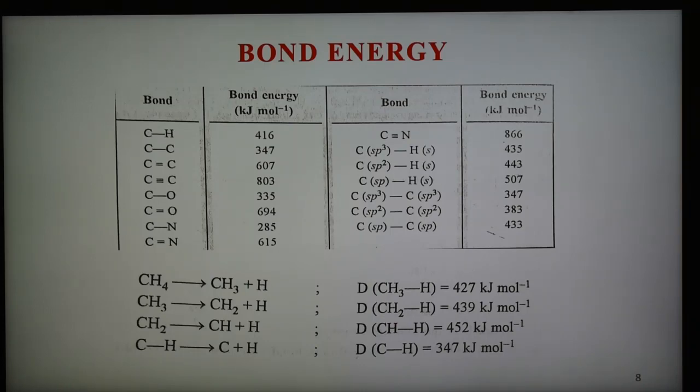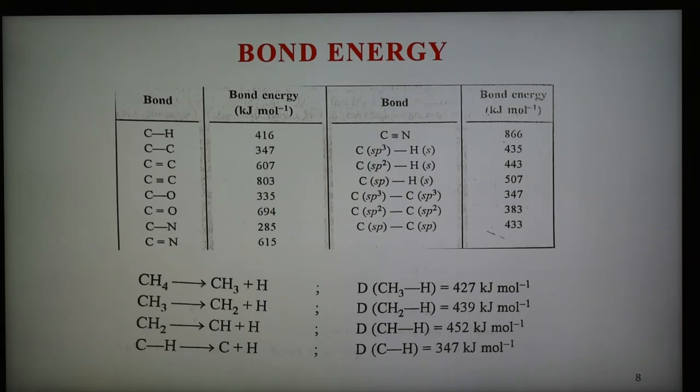Now the question that arises is why we get 4 different values of bond dissociation energy when we are breaking a C-H bond in each step. At each step we break a C-H bond, but the dissociation energy is different.